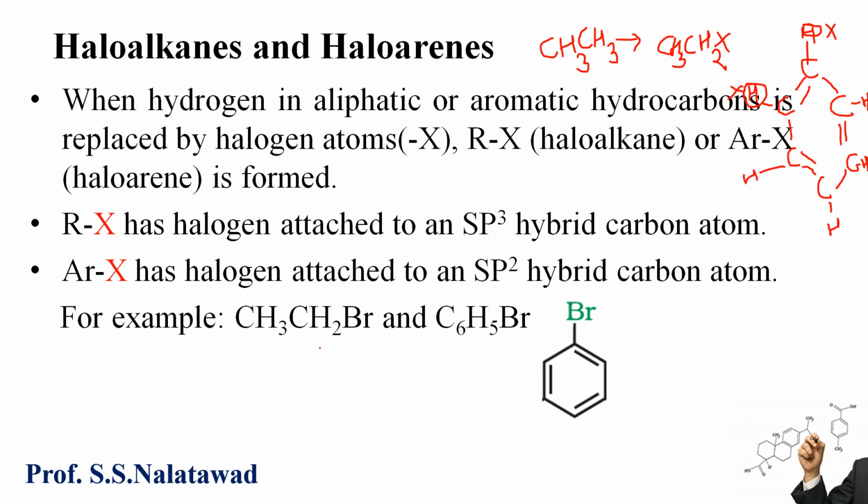In ethyl bromide, bromine is attached to the carbon which has sp3 hybridization, and in phenyl bromide, the bromine atom is attached to the carbon atom which has sp2 hybridization.